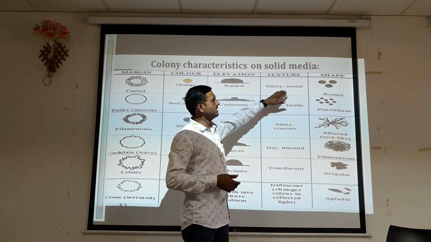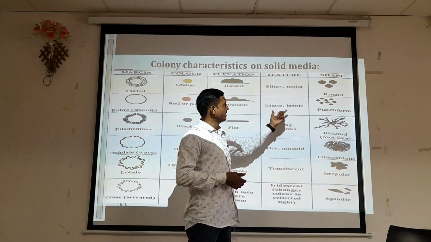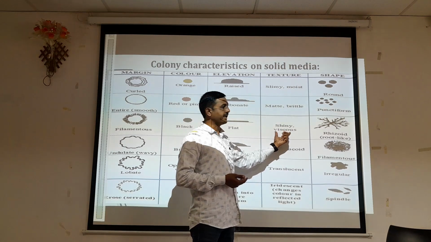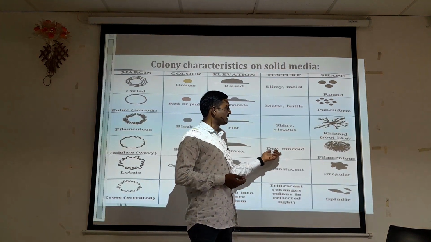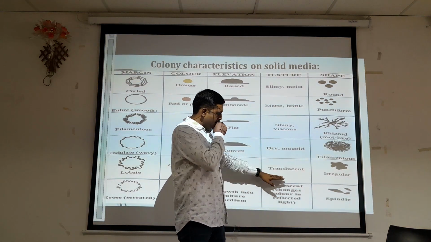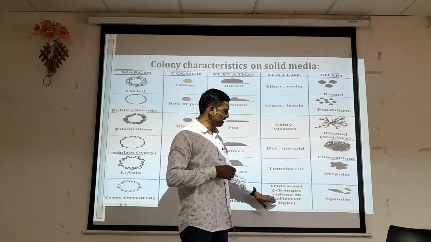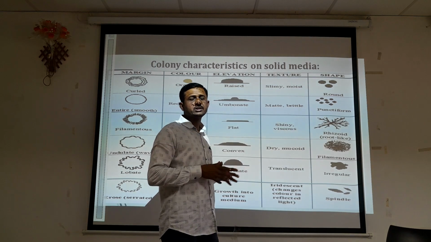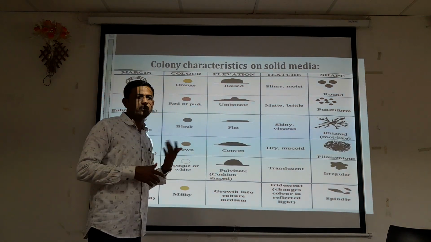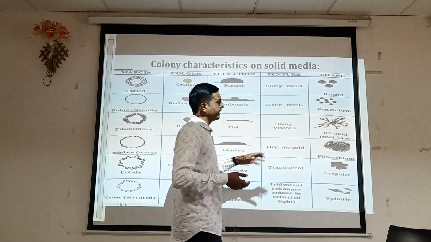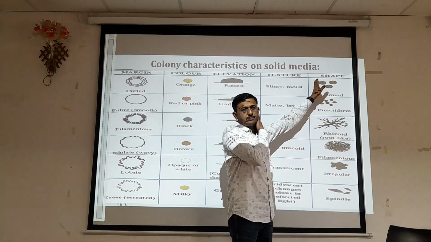So it is nothing but a slimy or moist type of colony, matte or brittle texture of that colony, shiny or viscous type of colony, dry or mucoid type of colony, translucent type of colony, iridescent. These are nothing but the texture of that colony, how it feels when it appears on a particular growth medium. On the basis of shape of that colony,